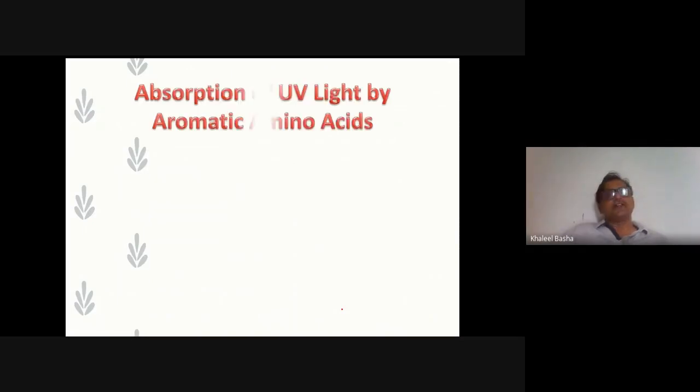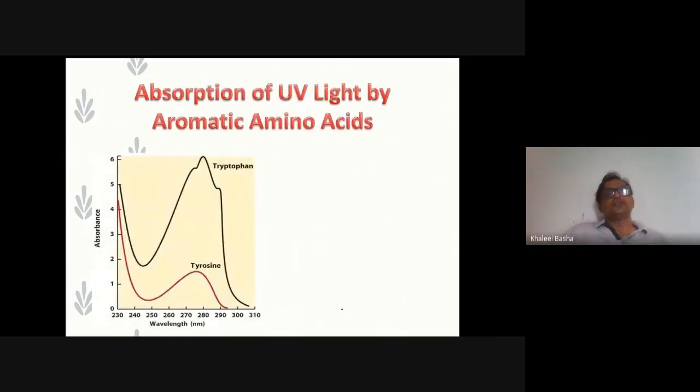The next very important property is the absorption of UV light by aromatic amino acids. I said the 20 standard amino acids are glycine, alanine, valine, leucine, isoleucine, and so on. In the classification we discussed the aromatic amino acids like tyrosine, tryptophan, and phenylalanine. These amino acids have the ability to absorb UV light at 280 nanometer.